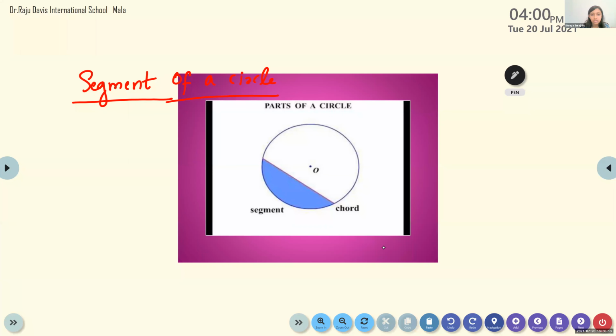Now, ma'am, can the segment pass through the center point? One second, I'll come to that point. Did you understand this much? Yes, ma'am. Okay, so write it. A segment